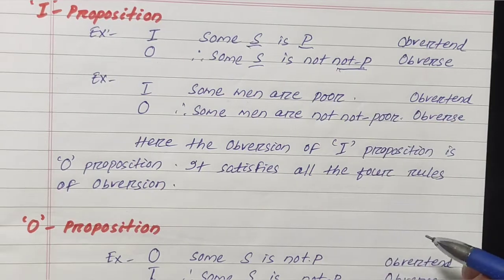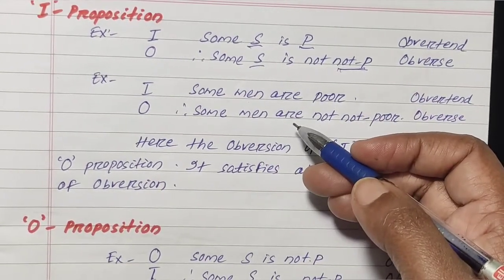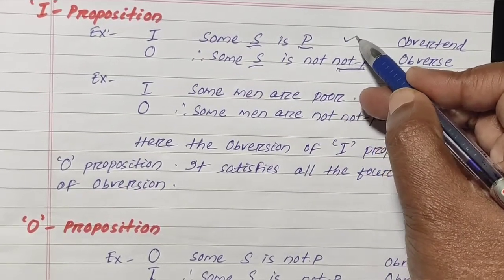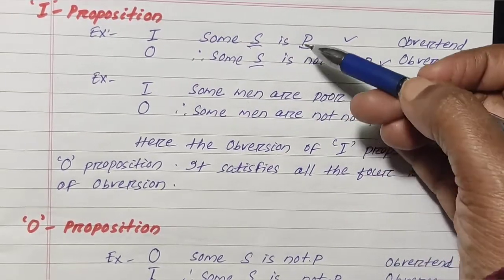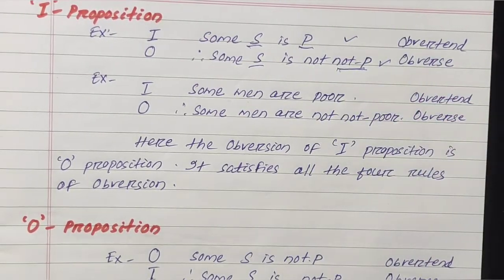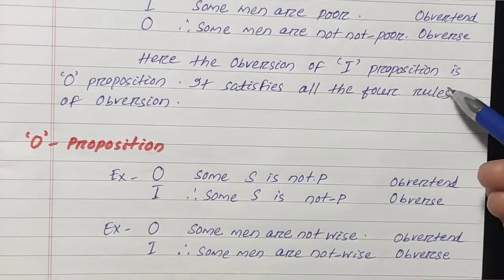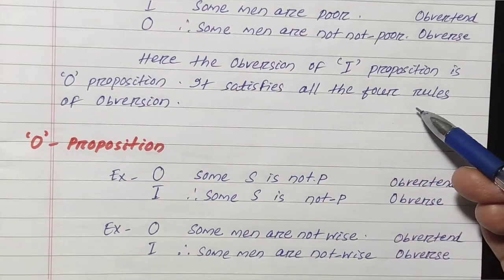Then quality and quantity: the quality changes, I proposition is affirmative and O proposition is negative, and the quantity is the same, both are particular. So here the obversion of I proposition is O proposition, and it satisfies all the 4 rules of obversion.